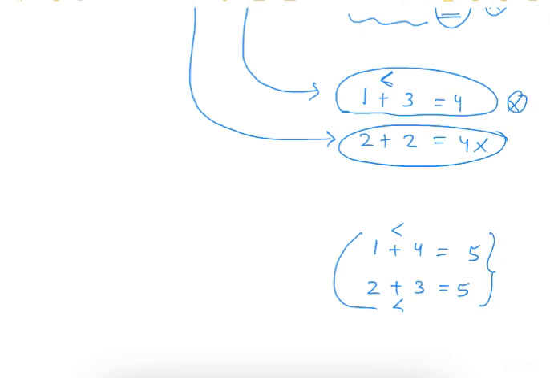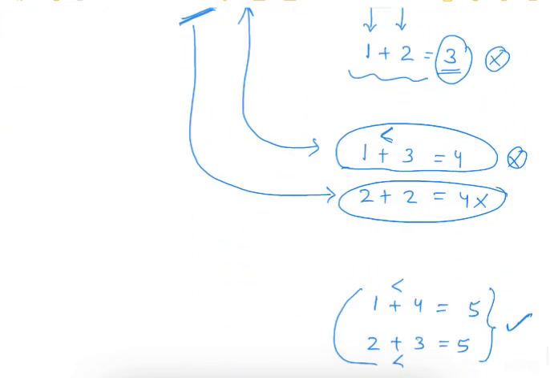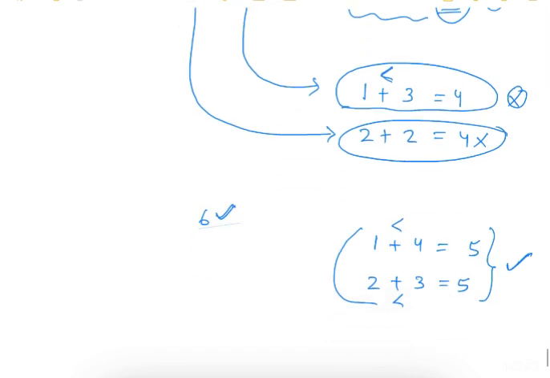So for this value, we can see that we cannot determine the value of p and q uniquely. So this is our answer, because the next answer choice is 6. Even if it is true for 6 also, we have been asked for the smallest value. So 5 will be the smallest value. So 5 is our answer.